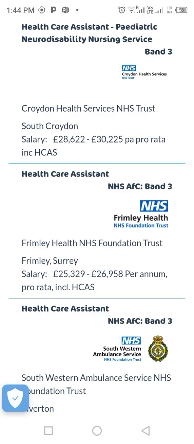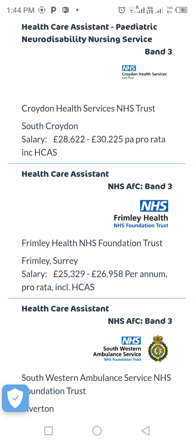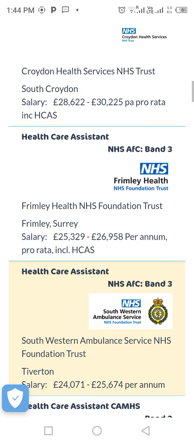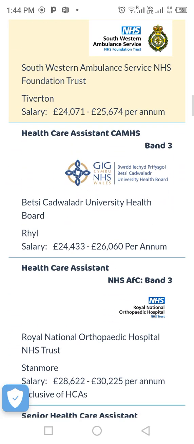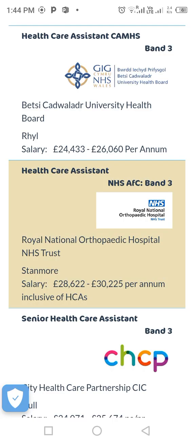This band 3 doesn't have one specific salary, so it depends. Have you seen again 28,622 to 30,225? So let's go with this.